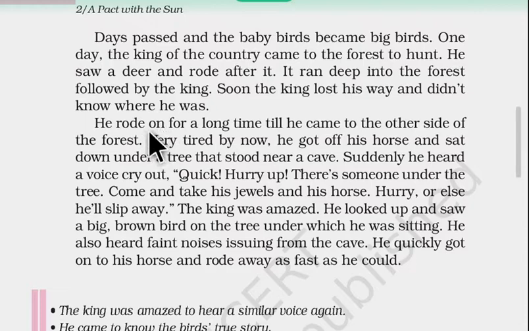He rode on for a long time till he came to the other side of the forest. Very tired by now, he got off his horse and sat down under a tree that stood near a cave. So, what happened after that? He rode for a long time and now he has reached the other side of the forest. He is very much tired. Is that clear? Got off means he came down from his horse and sat down under the tree that stood near the cave.